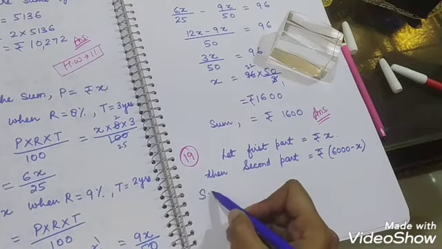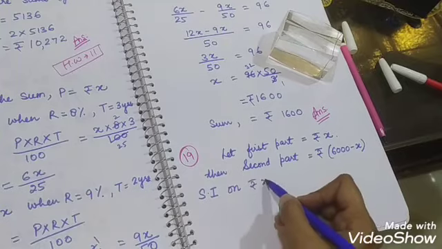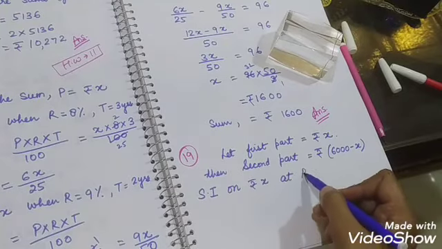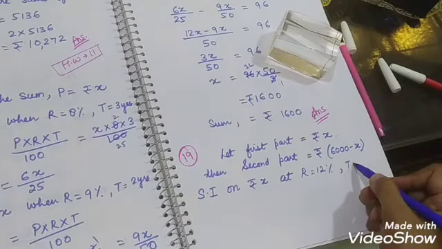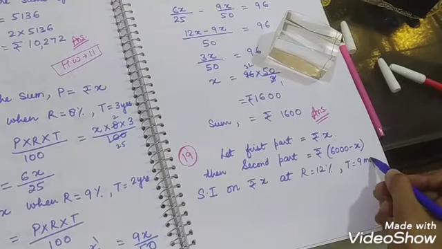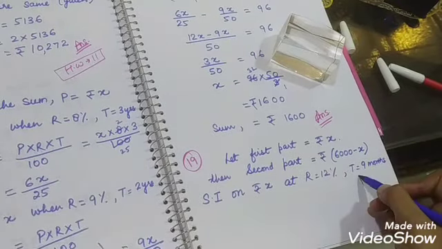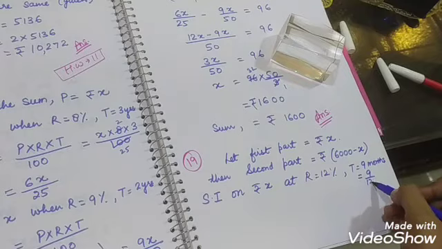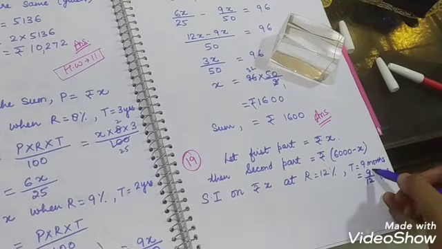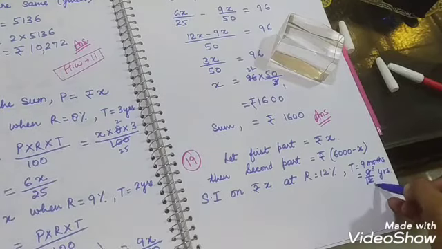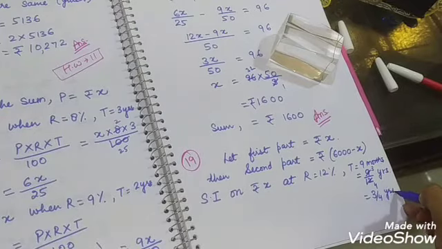Now we will compute SI for both the cases. SI on rupees X at rate 12% and time 9 months. 9 months means you need to divide it by 12 to convert it into years, because time is in years in our formula. So 3 3s are 9 and 3 4s are 12. It comes out to be 3/4 years.